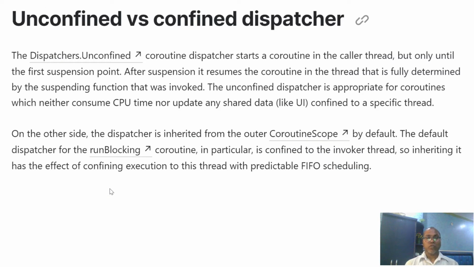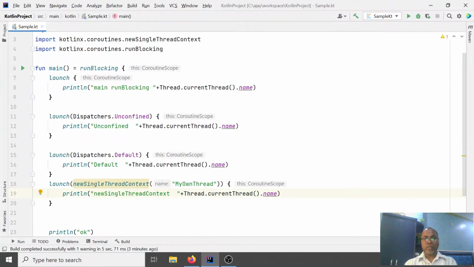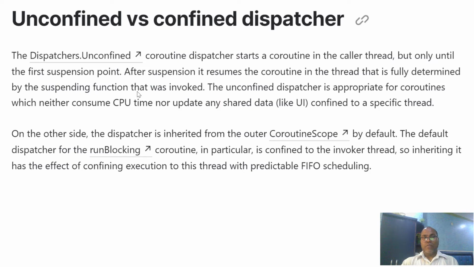Okay, you have noticed that this is run by own. So you decide when you really need it or not. By default, just leave it. They are inherited from your running block, like a coroutine scope. If you look, both confined and unconfined dispatchers are running from main.